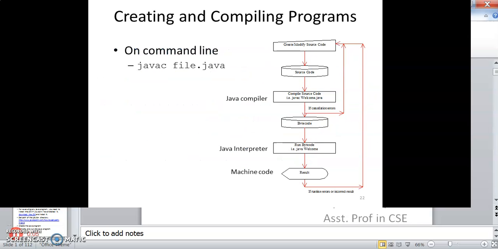So this is how we compile programs. First you write the source code, and after that it will be compiled by the Java compiler, and then it will release bytecode after compilation. The bytecode is executed by the Java interpreter, and then the result is produced.